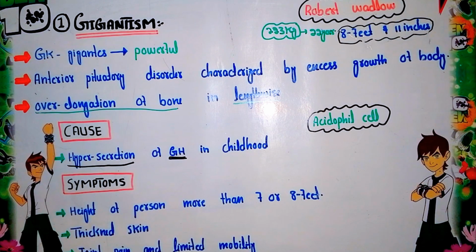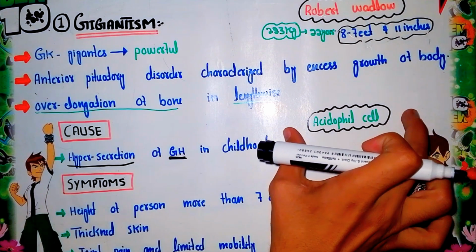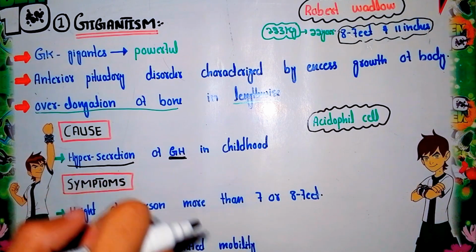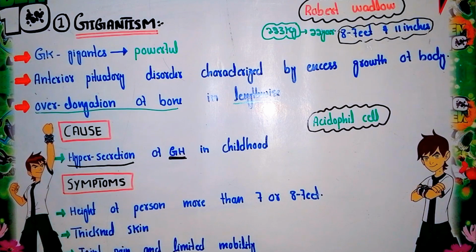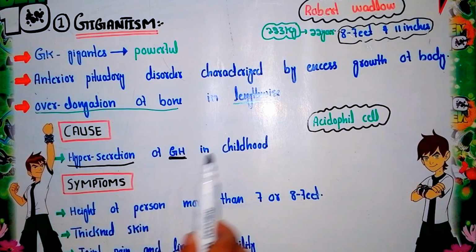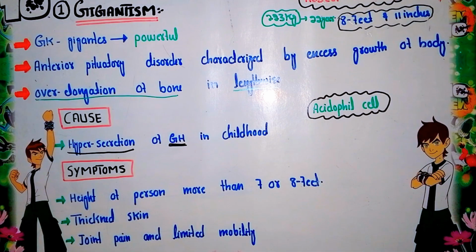Basically, right at the anterior lobe of the pituitary gland, some cells are present that are called acidophil cells. Now when a tumor of these cells occurs, it will cause increased production of the growth hormone. So when the tumor of these cells occurs, it produces more secretion of the growth hormone. This is basically the cause of why gigantism occurs.